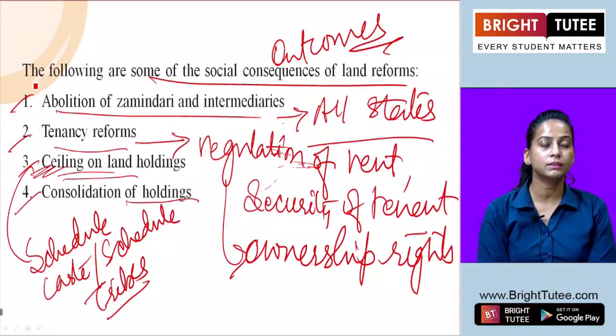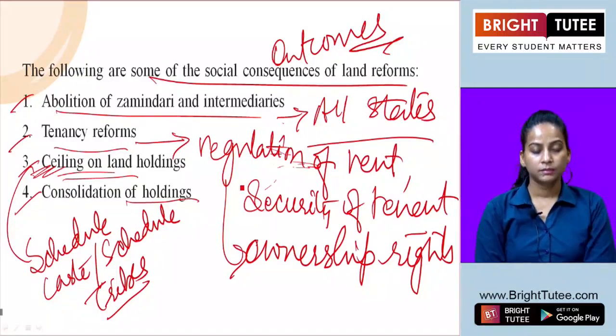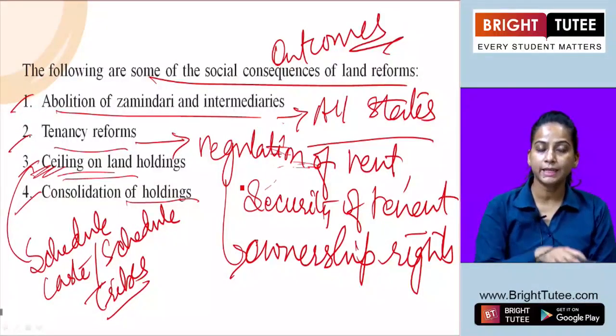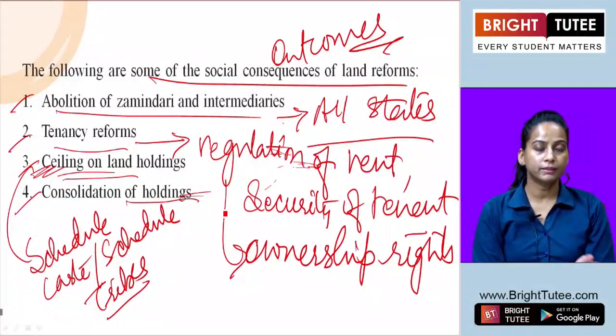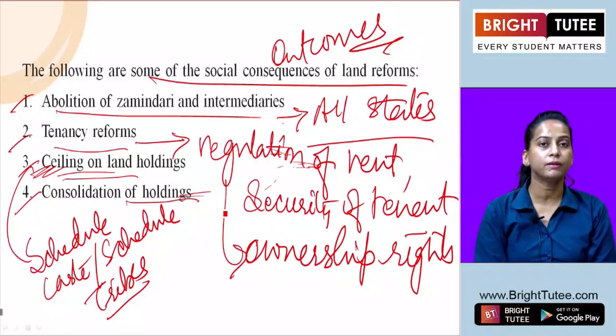It was a little disappointing because not all the people or states actively adopted all these measures under land reforms. Besides that, these land reforms brought changes in the agrarian structure. Later it led to conflicts as well as tension among different groups.